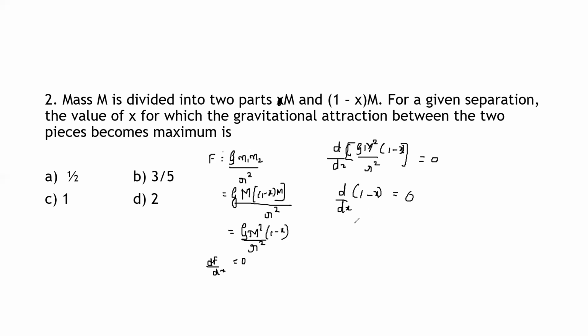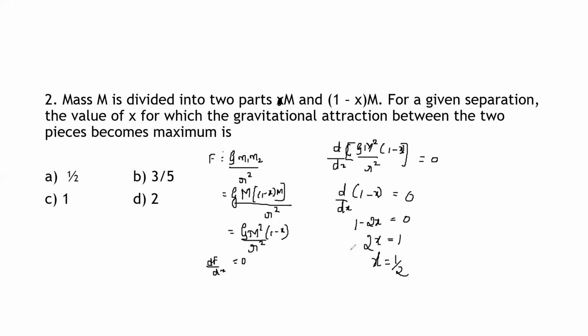So we can differentiate this equation and then simplify and write it as 1 minus 2x, which is equal to 0. Therefore, we can write 2x is equal to 1. Therefore, it becomes x is equal to 1 divided by 2.